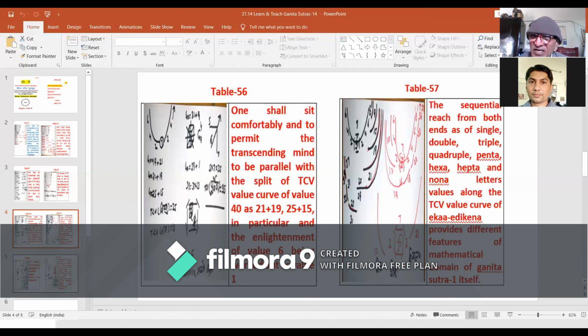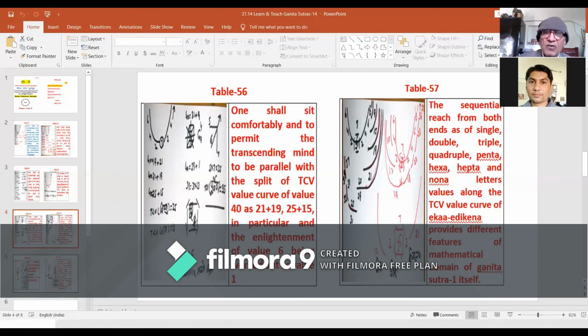This sequential reach from both ends of single, double, triple, quadruple, penta, hexa, hepta, octa, and nona letter values along the TC value curve of Ekadikena provides different features of the mathematical domain of Ganita Sutra 1 itself. One shall sit comfortably and permit the transcending mind to be parallel with these threefold processing steps.